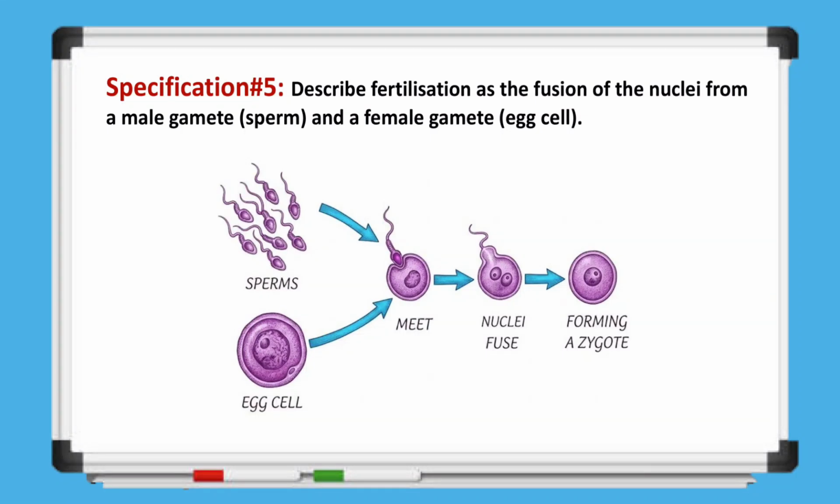Then we move on to specification 5, which asks us to describe fertilization as the fusion of the nuclei from a male gamete and a female gamete. Now, looking at the process of fertilization, sperm cells meet the egg cell, and one sperm successfully reaches and enters the egg. The nucleus of the sperm then fuses with the nucleus of the egg cell. This fusion of nuclei results in the formation of a zygote, which is the first cell of the new individual.